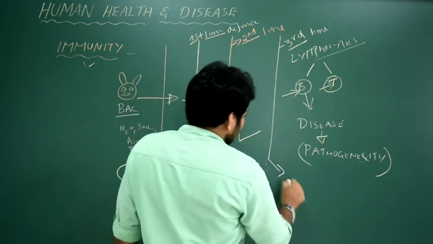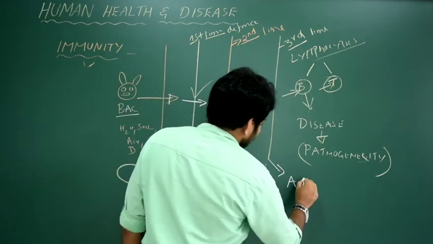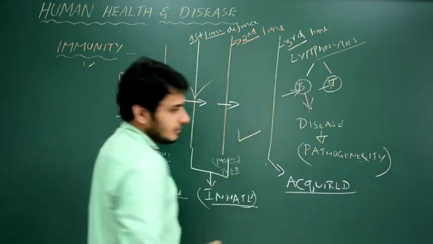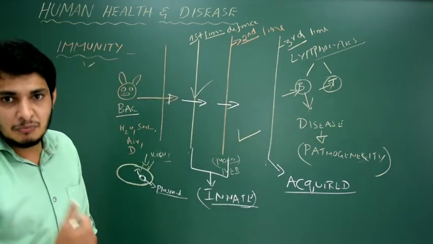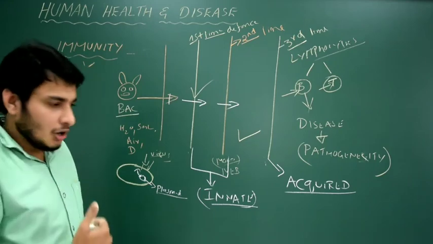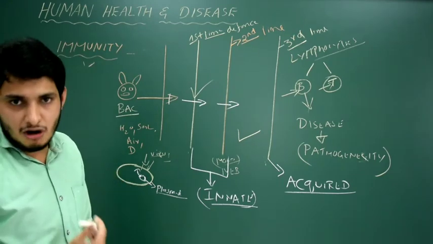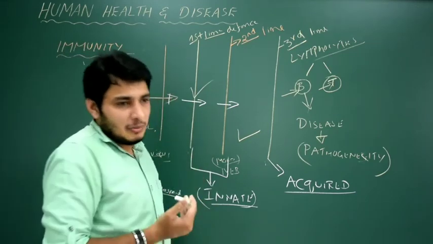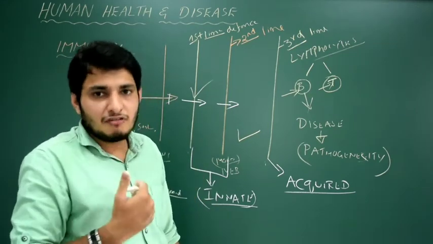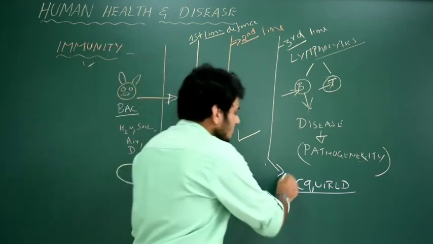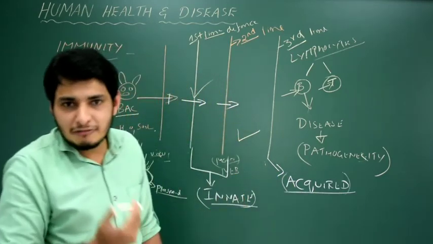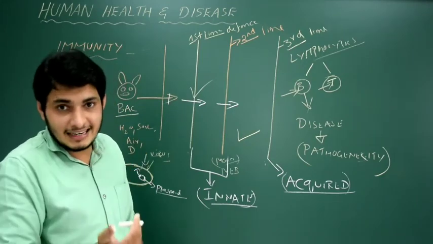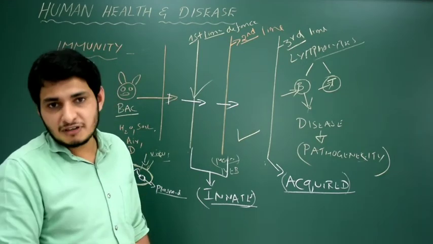The third line is called acquired. What is the meaning of acquired? You have built this immunity or immune system based on the experience of the pathogen. Normally if the pathogen enters into my body for the first time, obviously I'm not specific because I don't know how to deal with that pathogen, but if the same pathogen enters into my body for the second time, my immunity will be specific and it kills it.